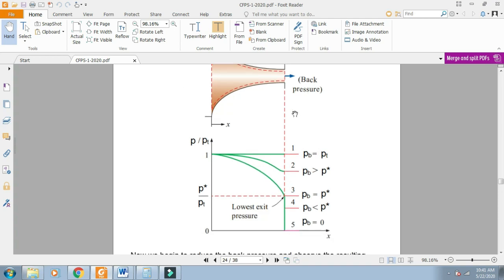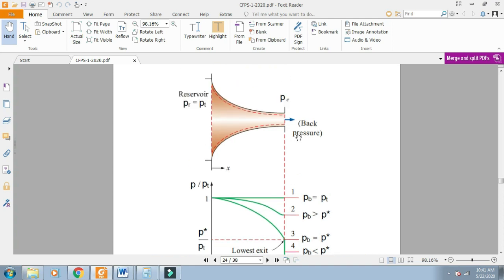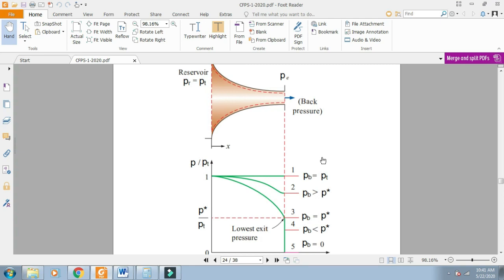If we further lower the back pressure, suppose the total pressure at the inlet is 100, and the back pressure value at the exit is between 50 and 55. The velocity will increase and the critical condition will be achieved. The Mach number will be equal to 1. This means the back pressure is sufficiently low to provide the critical conditions at the exit.